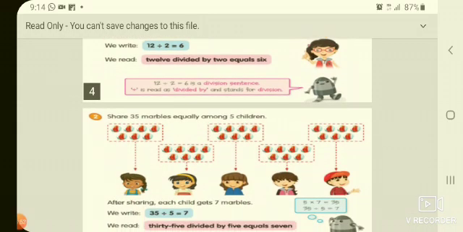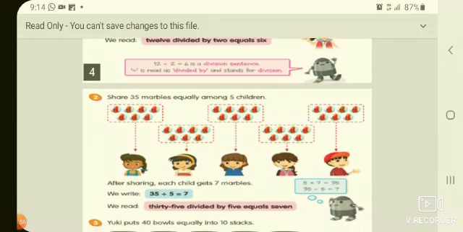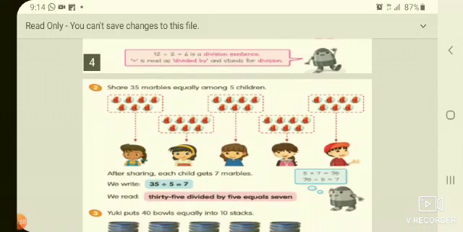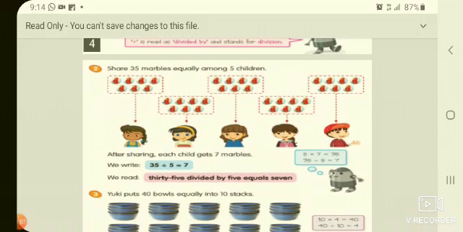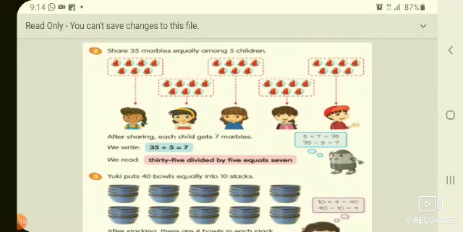Next, share 35 marbles equally among 5 children. That means we have to divide 35 marbles into 5 groups. So we have to give each of the 5 children a group. Take 5 circles and keep the marbles in the 5 circles like that until you have placed all 35 marbles. So each group will have 7 marbles. After sharing, each child will get 7 marbles. That means 35 divided by 5 is equal to 7.